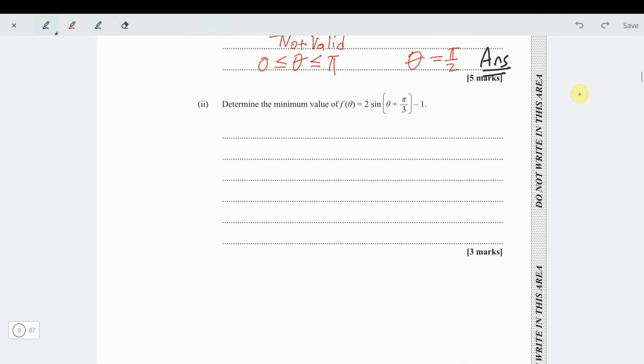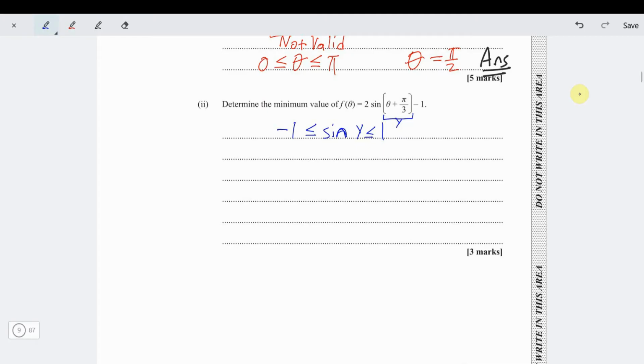Part 2 says determine the minimum value of f of theta, and they give us this same function right here. Find the minimum value. Now the first thing we know is that the sine of anything, let's call theta plus pi by 3 y, we know that the sine of y is always between negative 1 and 1. I'm just calling this bracket y.